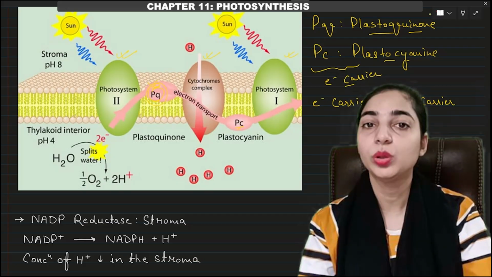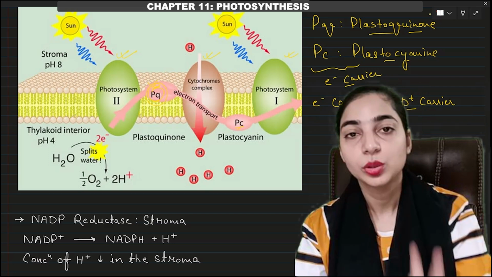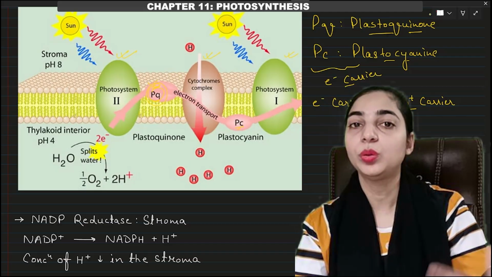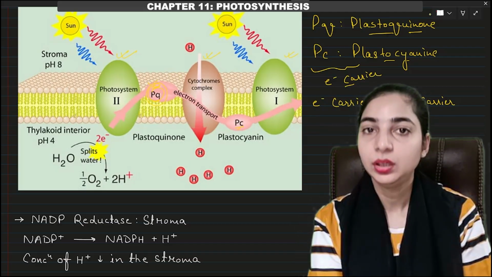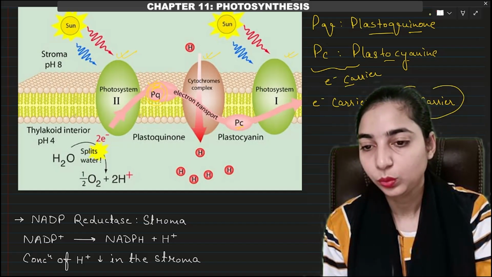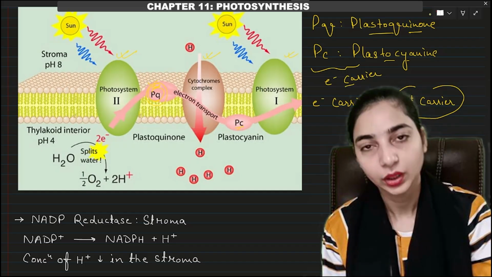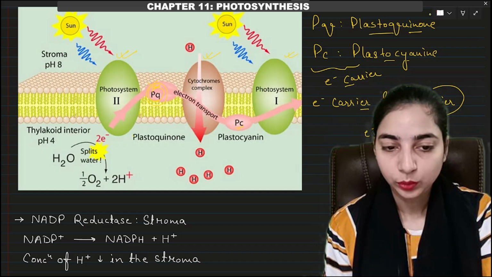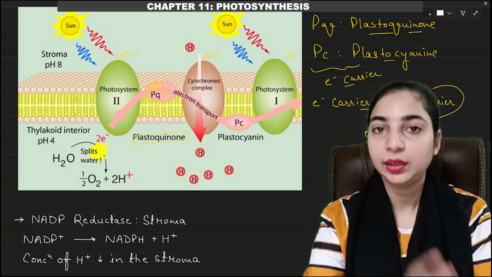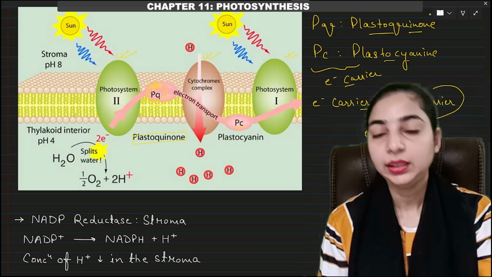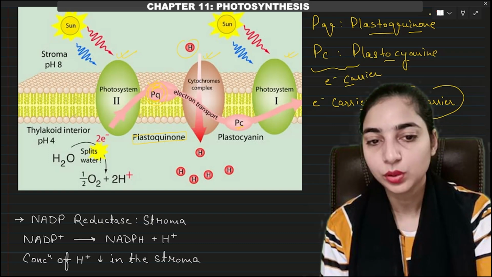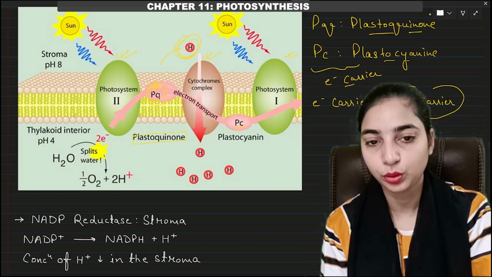What are proton carriers? They will also need protons to carry along with the electrons. So the proton carrier will carry an electron as well as a proton. This plastoquinone will carry an electron along with a proton; it will not carry an electron alone. So where will it get the proton? Since it is located towards the outer membrane, it will get the proton which was located outside. So you can see this proton.